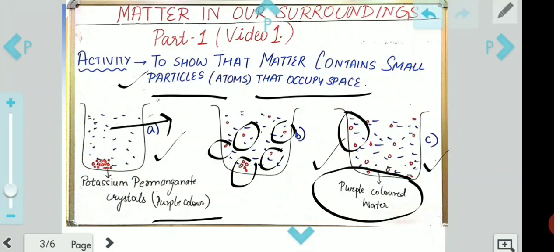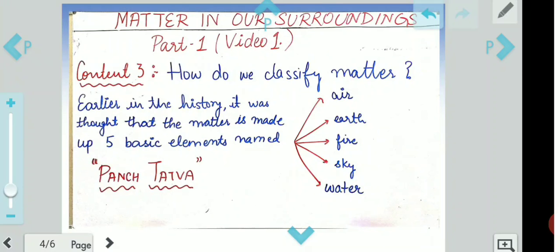And mass is inbuilt. Everything which we will study will obviously have some mass, so they will fall under the category of matter. So I hope I'm clear by this experiment. The same activity and same result holds for sugar in water and salt in water, as I have shown with potassium permanganate. As it was a difficult one, I took this one, and the rest I explained verbally. But the concept remains the same for both cases. Okay, moving on to the next.